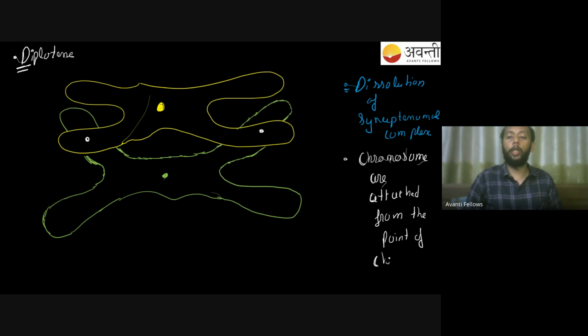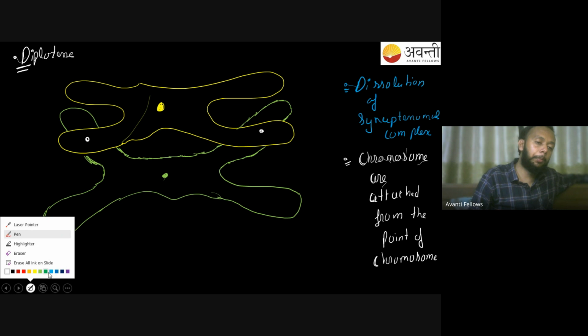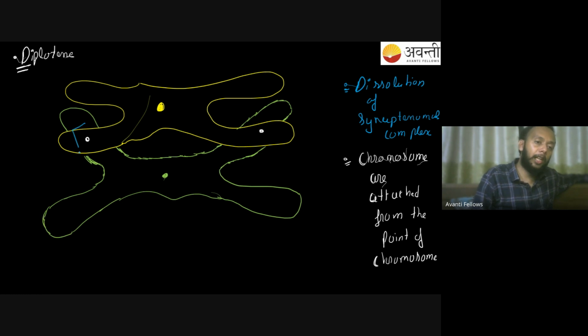So where the crossing over has taken place, from that particular point, these chromosomes have been attached. Right? So they are attached from the point of crossing over. That is something you should know. And this point of attachment where the crossing over has taken place, this point of attachment now has a name over here, and that name is called my chiasmata.